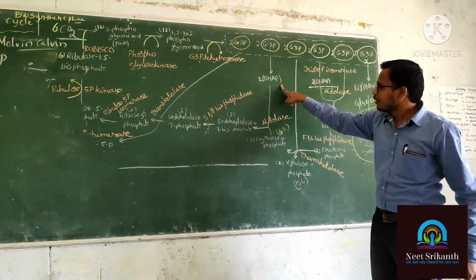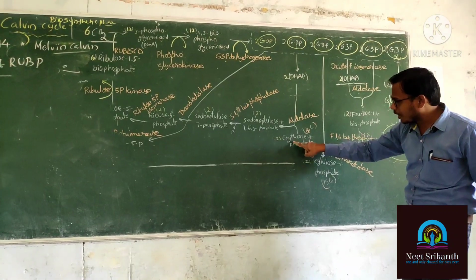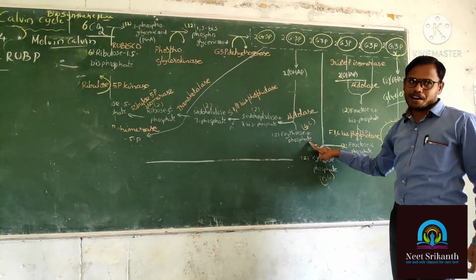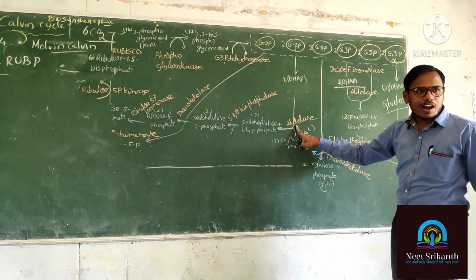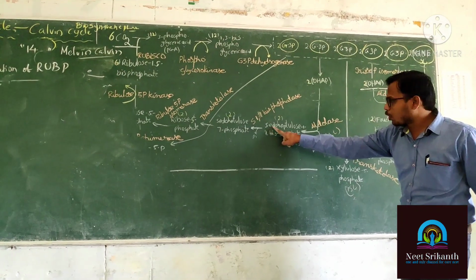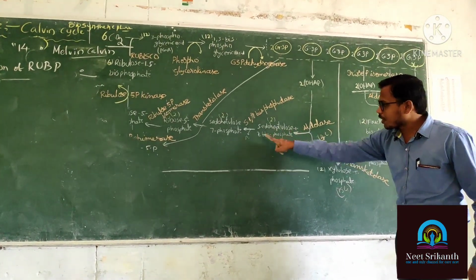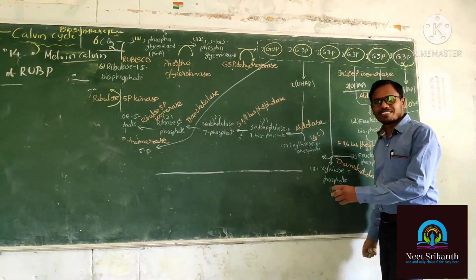Now what is the reaction? 2 molecules of DHAP react with 2 molecules of erythrose 4-phosphate. In the presence of aldolase enzyme, they can turn into pseudo-heptulose 1,7 bisphosphate. What is the product name?